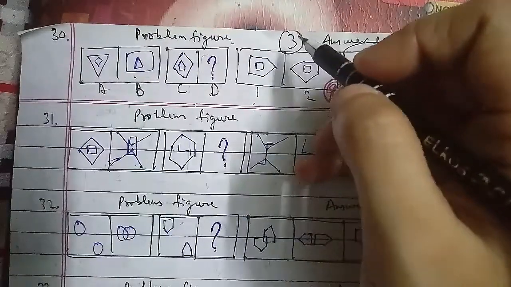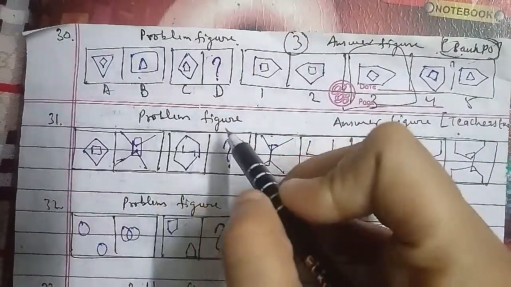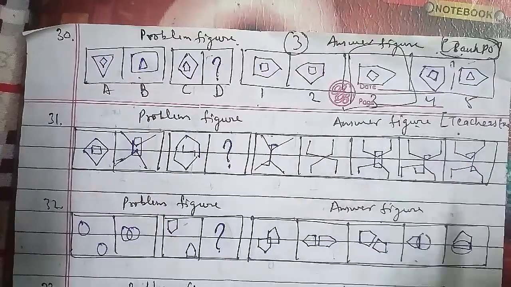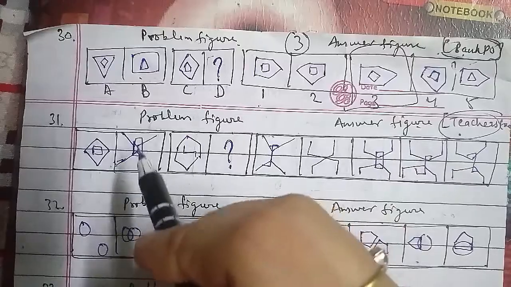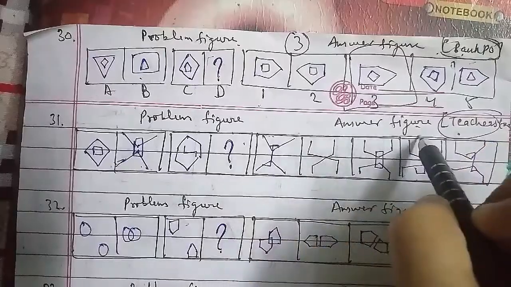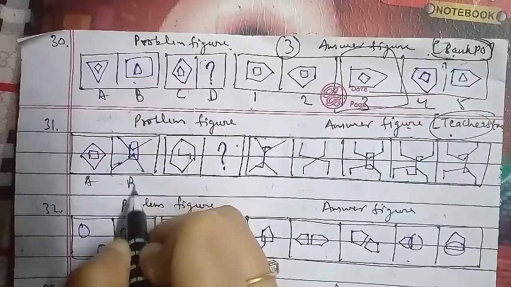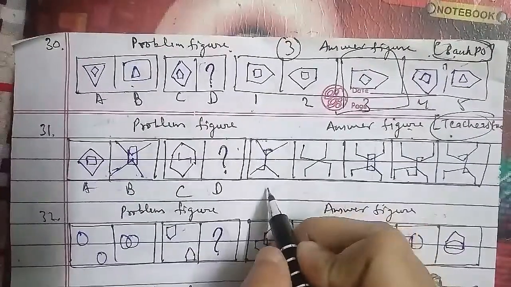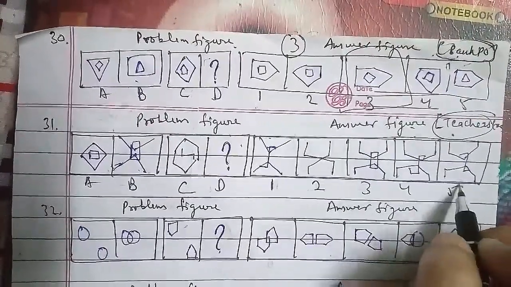We will go ahead with the next one, which is the 31st question of the session. These were the problem figures and these were the answer figures as well, as you can see represented here, which has been asked in the teacher's examination paper. So here this is figure A, this is figure B, this is C, this is D. We have to find out the D figure. Here we have 1, 2, 3, 4 and 5 respectively as well.